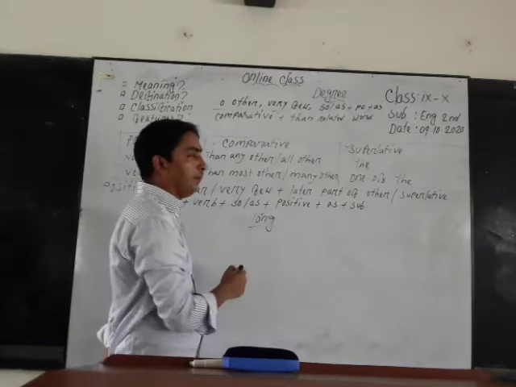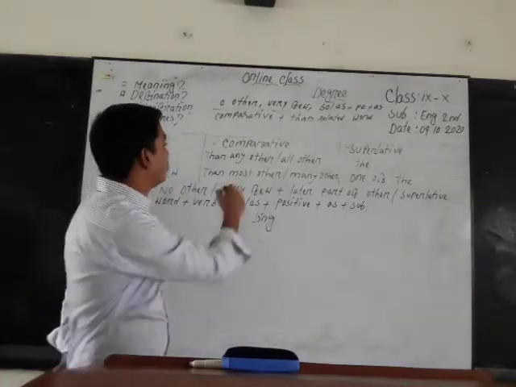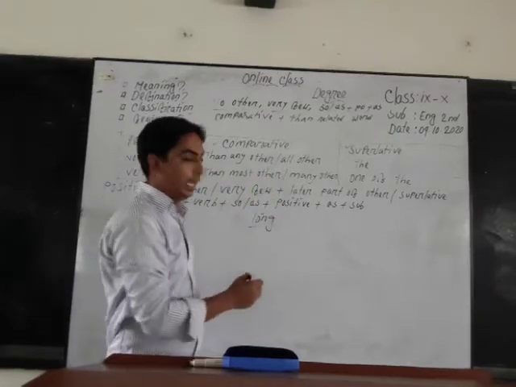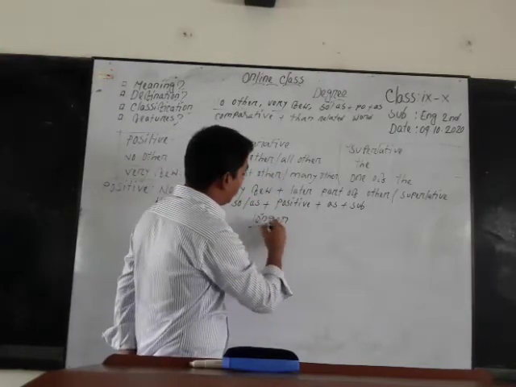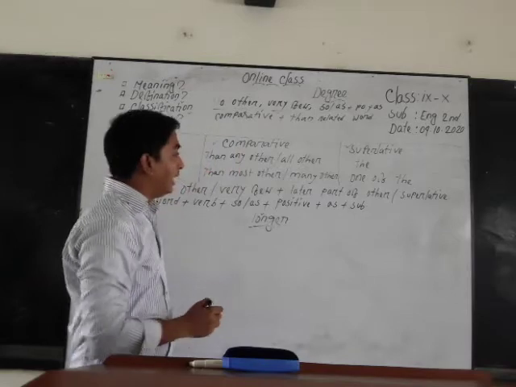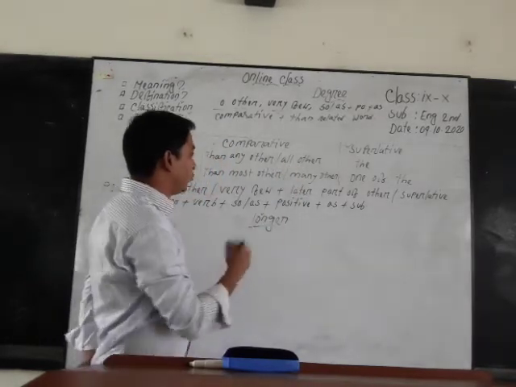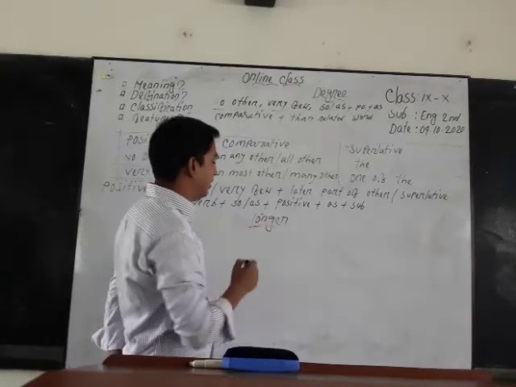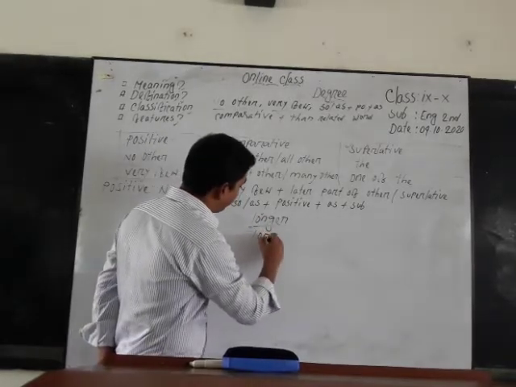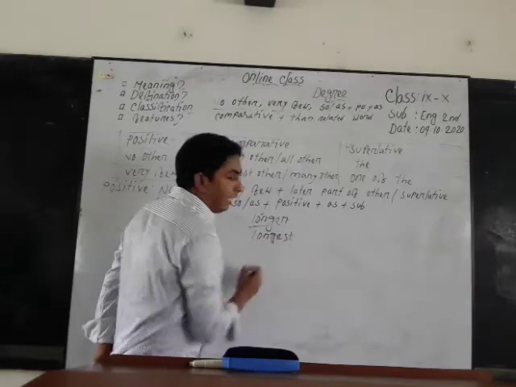If we want to make this word comparative, we have to add er at the end of the word. And if we want to make a single-syllable adjective into the superlative form, we have to add est at the end of the word.